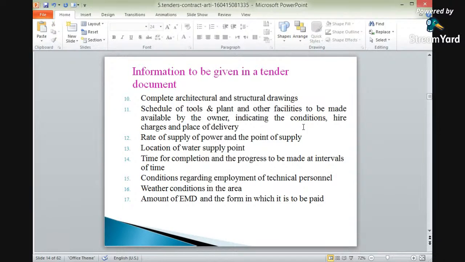Indicating the conditions, hire charges, and place of delivery. What will be the charges for hiring? Whether it is monthly charges or yearly charges, the hire charges and the place of delivery, where it will be delivered.